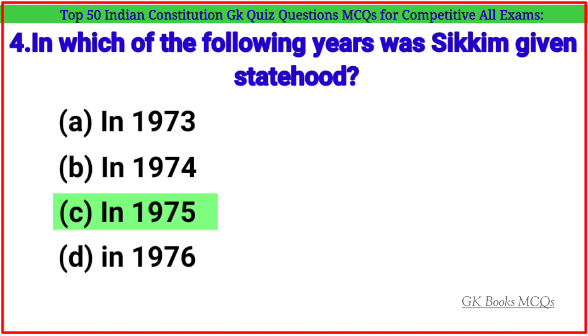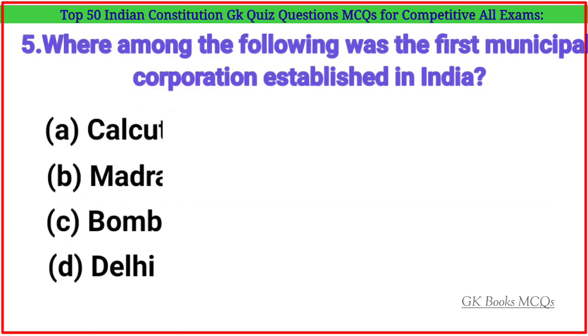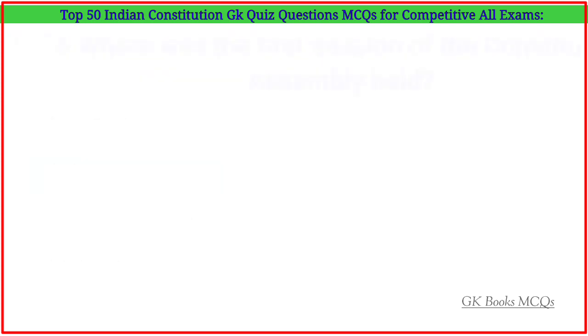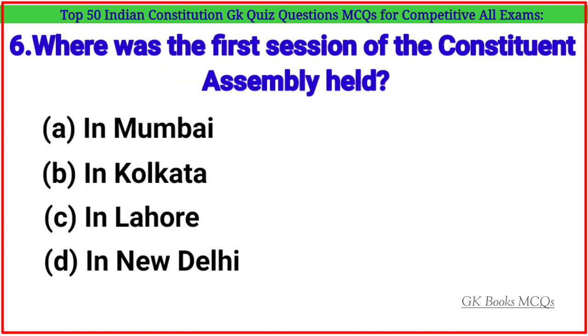Correct answer is option C. In 1975. Question number 5. Where among the following was the first municipal corporation established in India? Correct answer is option B. Madras. Question number 6. Where was the first session of the Constituent Assembly held?